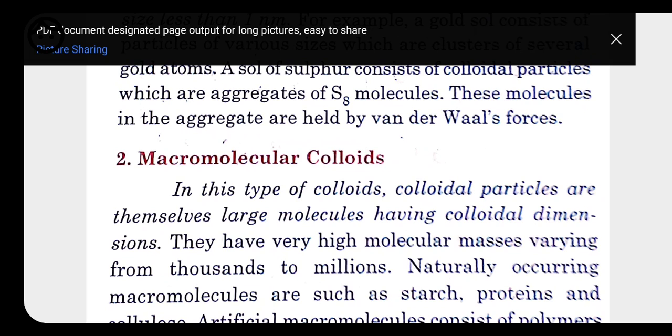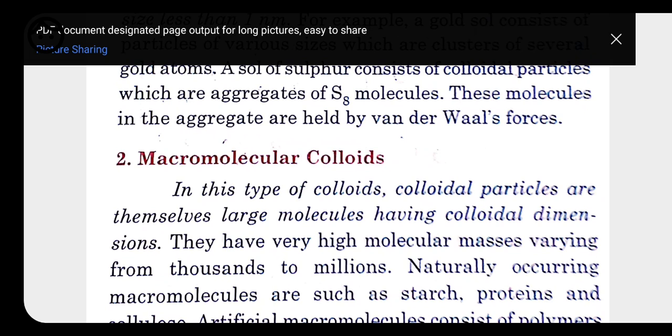We may also have some artificial macromolecules like polymers, polythene. So these are substances having big molecules in which the dispersed phase particle has a size in the range of colloidal particles.